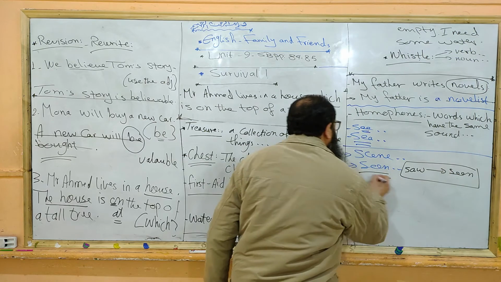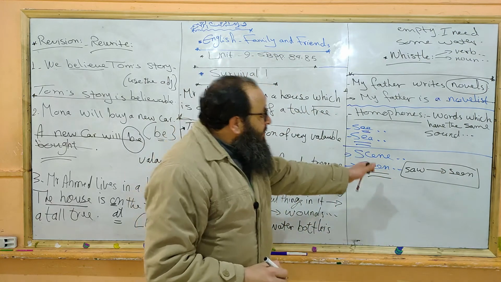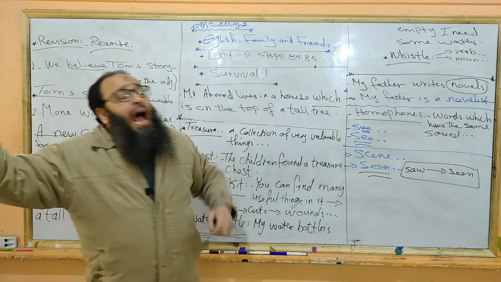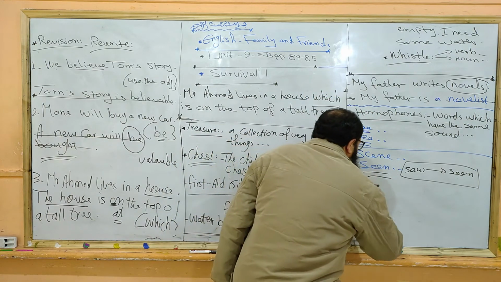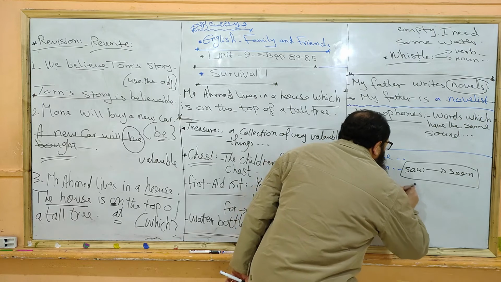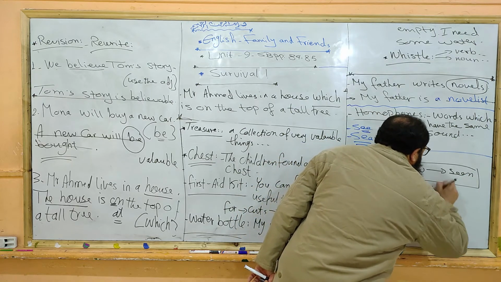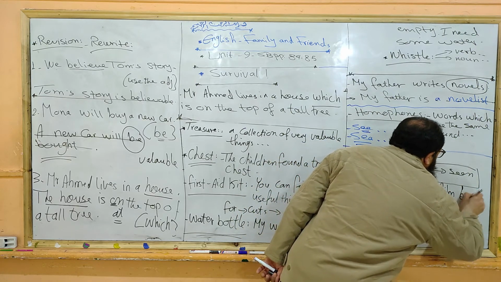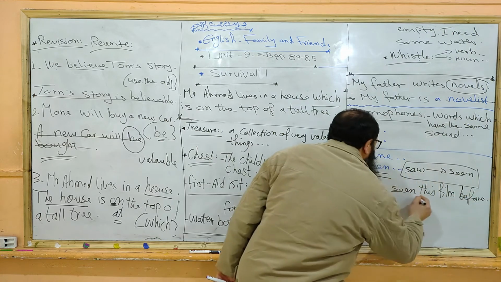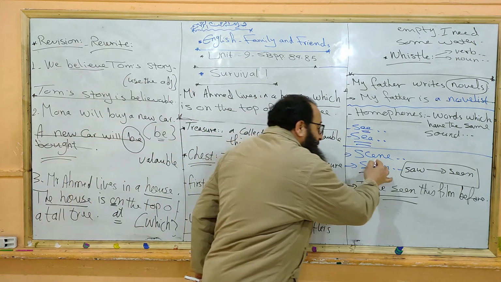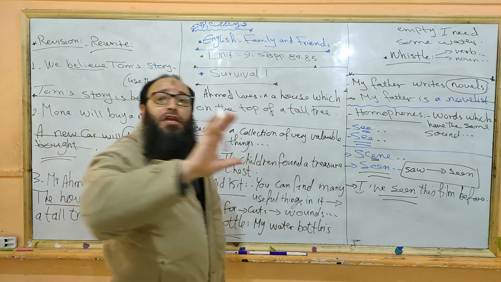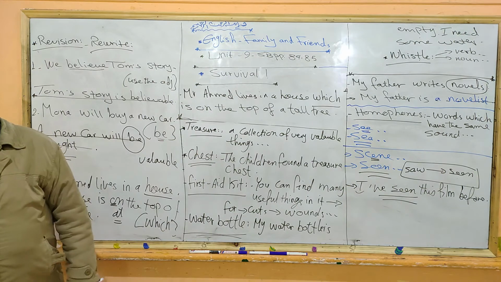So this is the verb see, and seen is the past participle. I've seen, look at this. Do you remember first term? I've seen this film before. I have seen it. But this scene is something completely different.